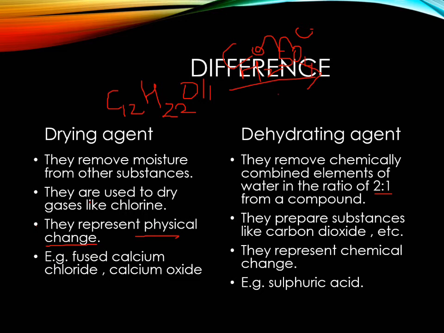So this concentrated H2SO4 will remove the water molecules that are chemically combined with sugar. They come out in the ratio of 2:1, and what is left now? C, that is carbon. Sugar charcoal will be left, and the water molecules will come out. So here new substances are formed, and when new substances are formed, that shows a chemical change.